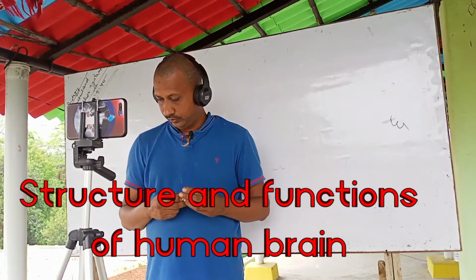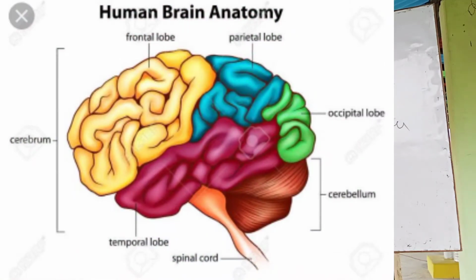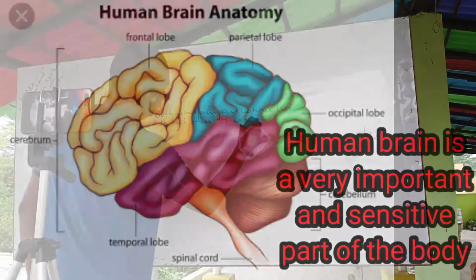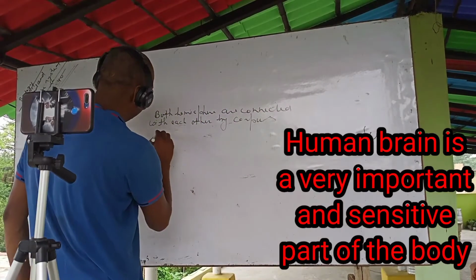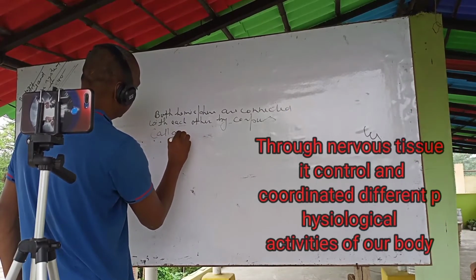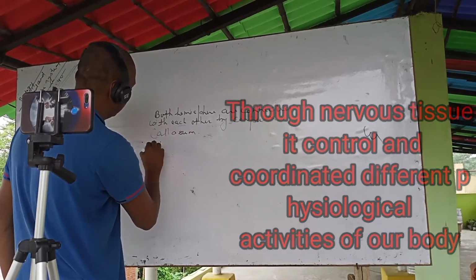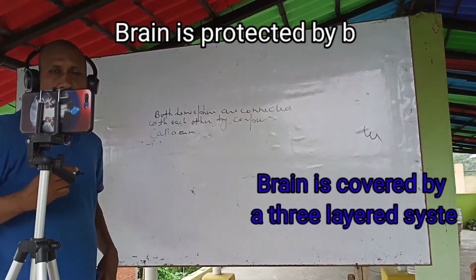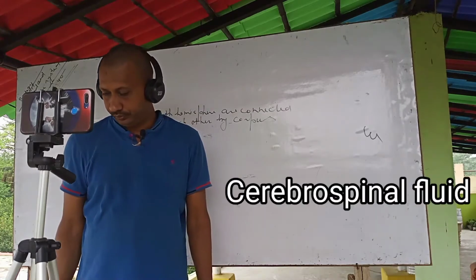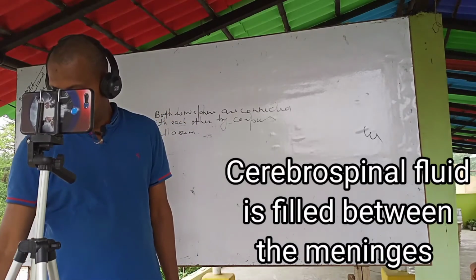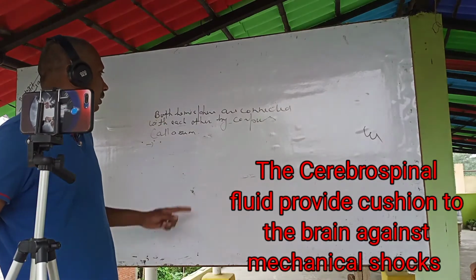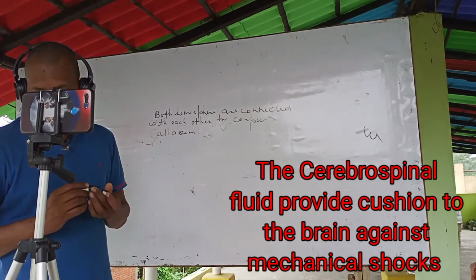The human brain is a very important and sensitive part of the body. Through nervous tissue, it controls and coordinates different physiological activities of our body. The brain is protected by the brain box or cranium. It is covered by a three-layered system of membranes called meninges. Cerebrospinal fluid fills the space between the meninges. The cerebrospinal fluid provides a cushion for the brain against mechanical shocks.